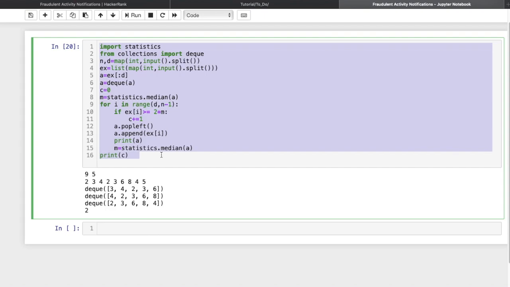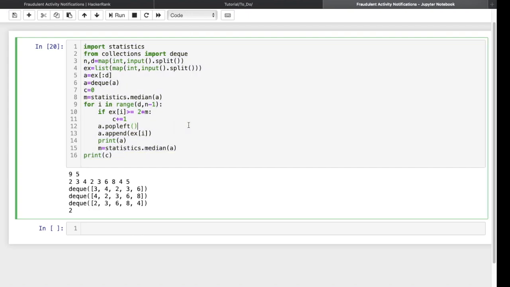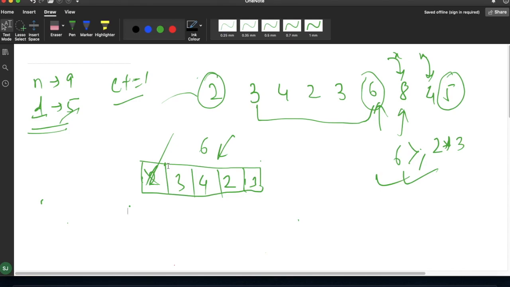So we have another method. Let me explain that method here.